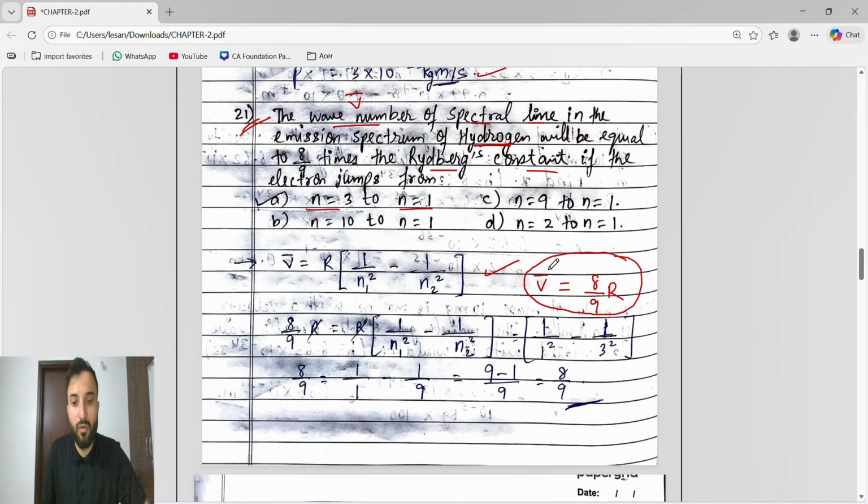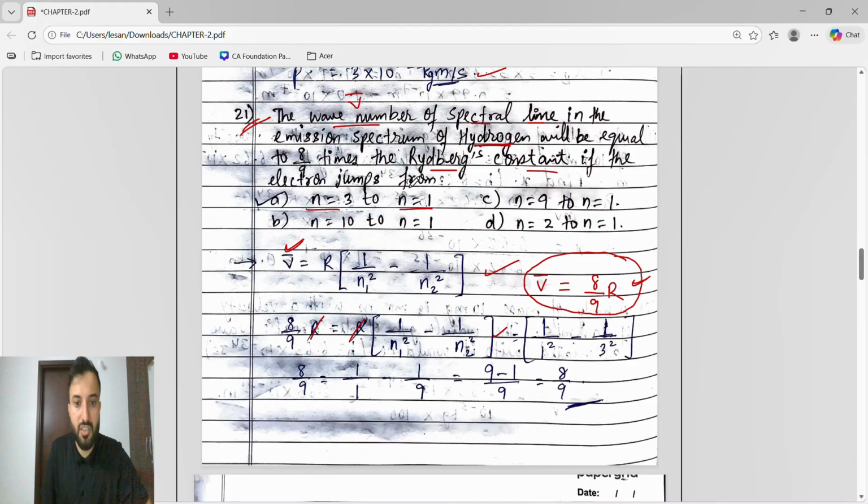So first of all, we will use the wave number formula, which is R into 1 by n1 square minus 1 by n2 square. In place of the wave number, whatever value they had given, we will use this. So in place of this, I will use 8 by 9 R equals R into 1 by n1 square minus 1 by n2 square. R will get cancelled. We have 8 by 9 equals 1 by n1 square minus 1 by n2 square. This much you understand.